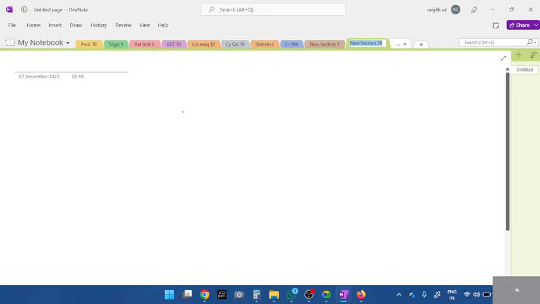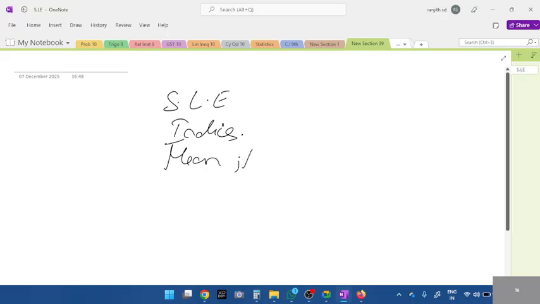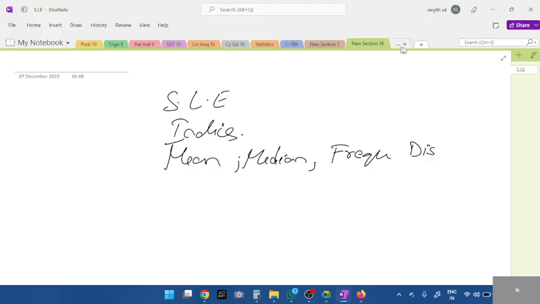Fine. Look here. Only these topics: simultaneous linear equation, indices, mean median. Okay, and frequency polygon. Sorry, polygon.